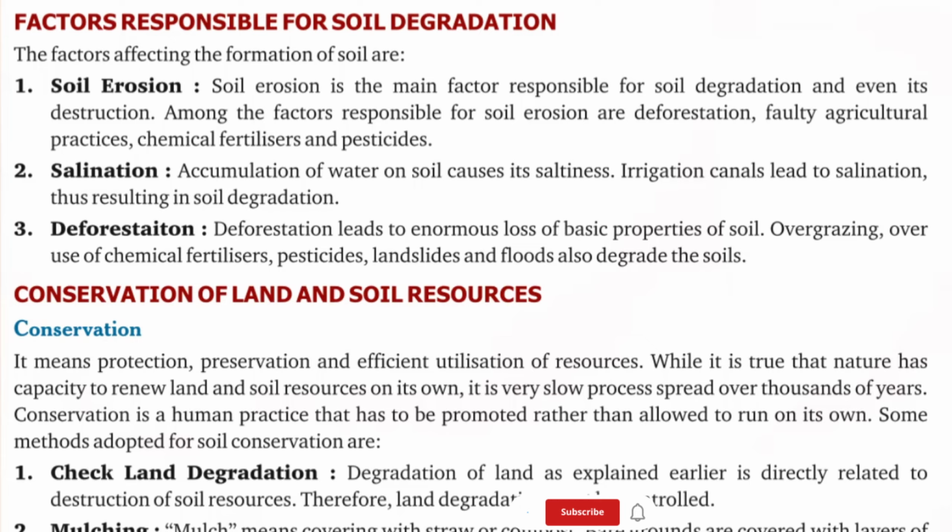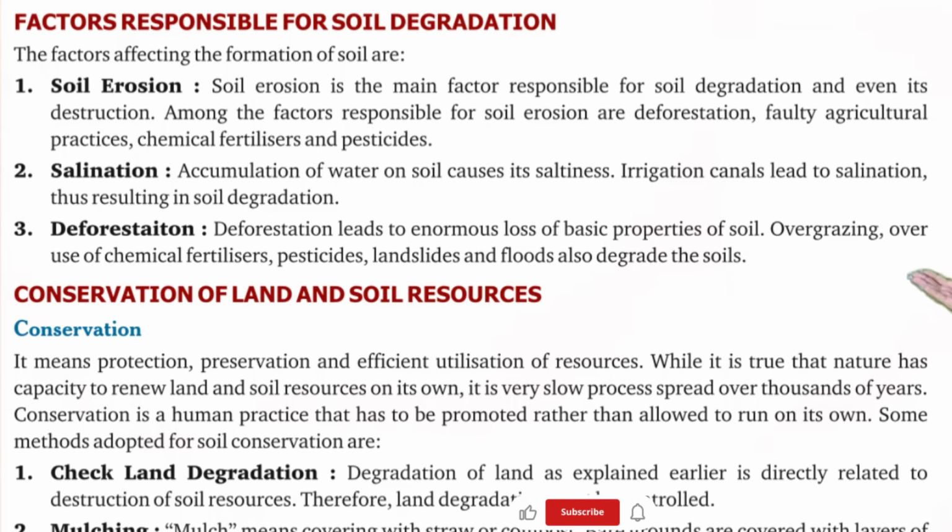Number 2, salination. Accumulation of water on soil causes its saltiness. Irrigation canals led to salination, thus resulting in soil degradation. Deforestation leads to enormous loss of basic properties of soil. Overgrazing, overuse of chemical fertilizers, pesticides, landslides and floods also degrade the soils.